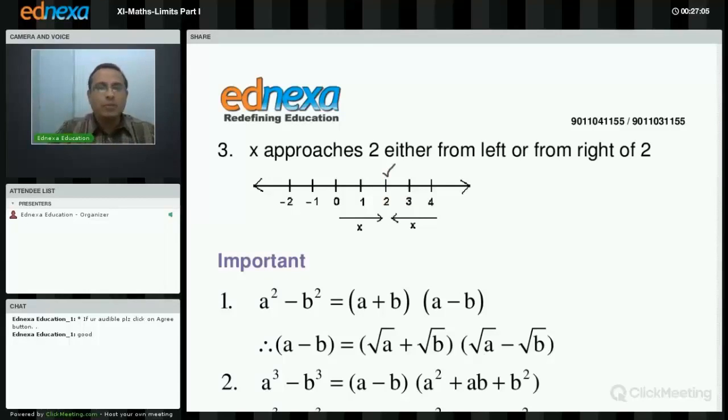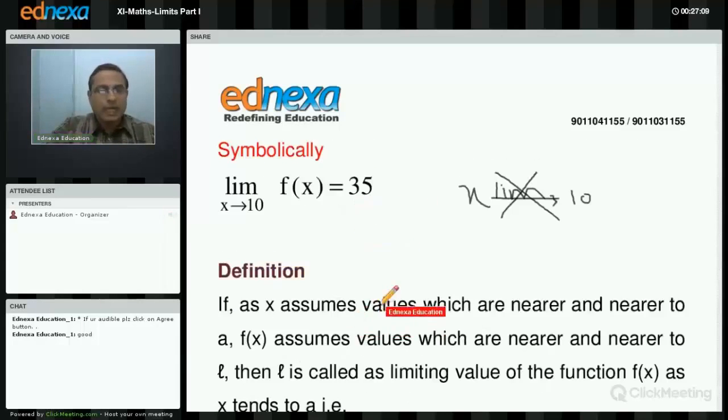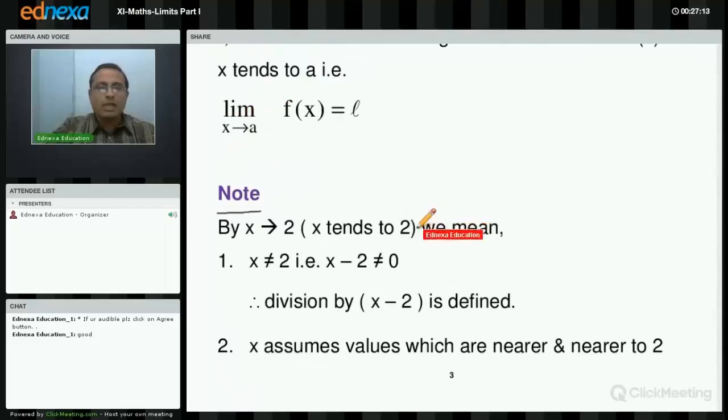Now, can we compare this with the example of the train? We can. What was that statement? The train approaches Lonavala station, that is, train tends to Lonavala station. The first conclusion: the train has not yet reached Lonavala station. So by x tends to 2, we mean x is not equal to 2.